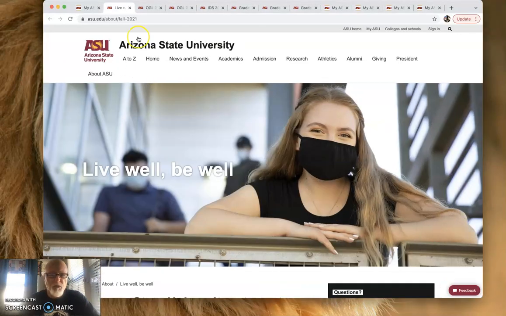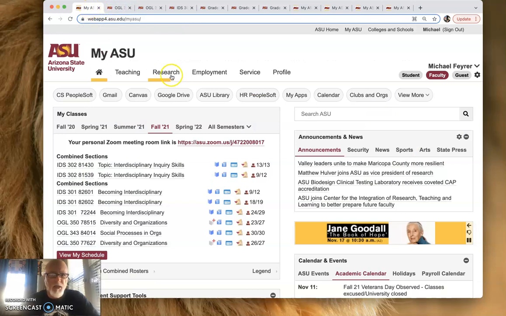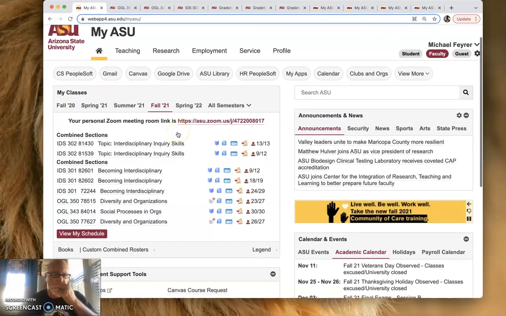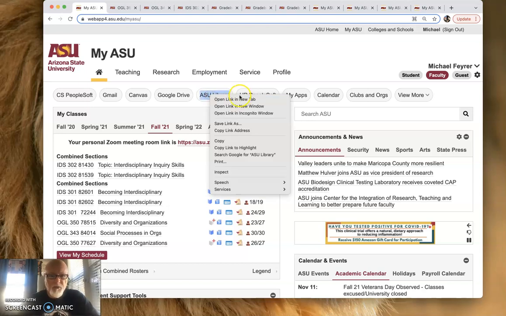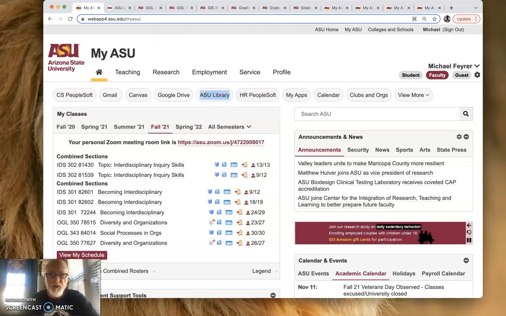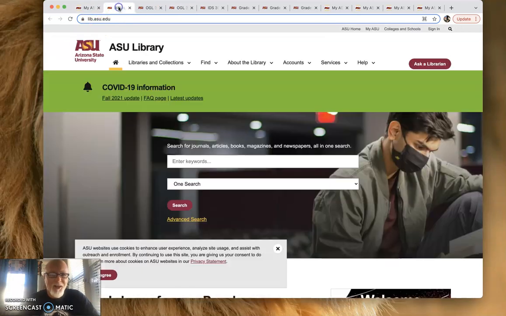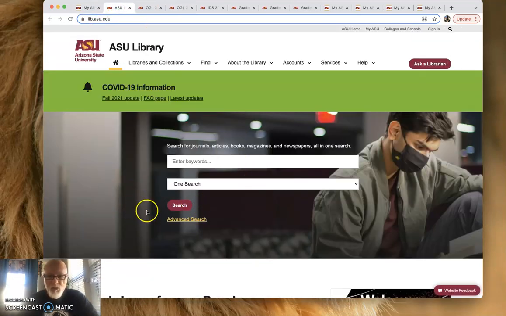Okay, go into my Google Chrome. Let's go to the ASU. Okay, let me go to my ASU. All right, so this is my ASU. You have one of these, right? Okay, you'll notice up on top, you should have these things too, and there's ASU Library. So let's open that up. Let's open that a new tab, because as you can see, I need more tabs. All right, so here's the ASU Library. Let's agree to this and move forward.